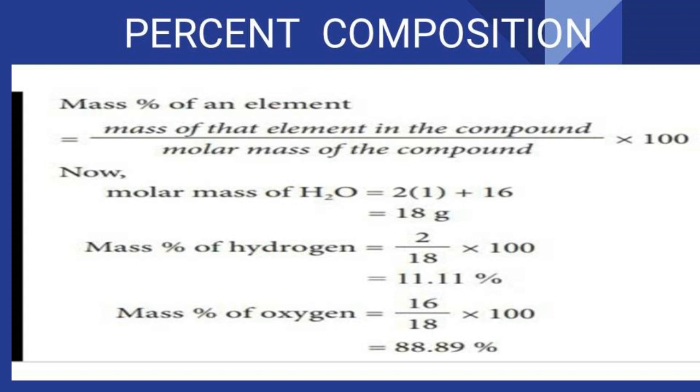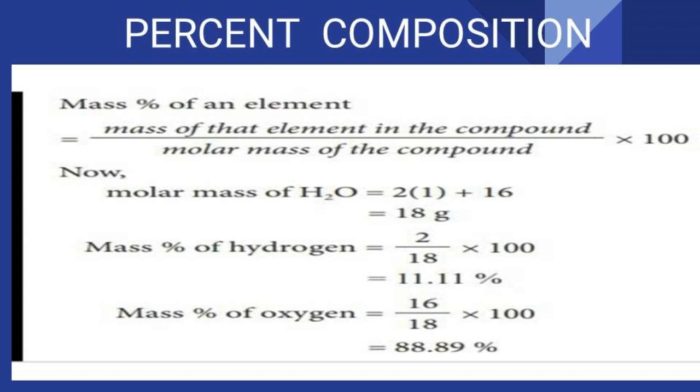The mass percentage of an element is the mass of that element in the compound divided by the molar mass of the compound, multiplied by 100. The molar mass of water is hydrogen, 2 grams, plus oxygen, 16, so we get 18 grams. Next, the mass percentage of hydrogen and the mass percentage of oxygen.